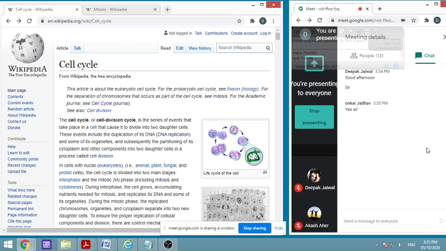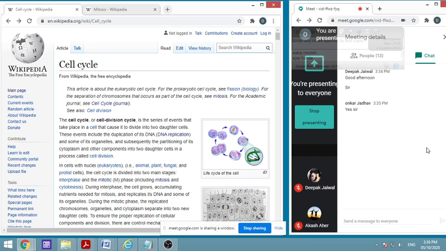That is the next topic. We have seen earlier how replication takes place, and replication is one of the important parts of cell division. Now cell division happens in a cyclic manner.